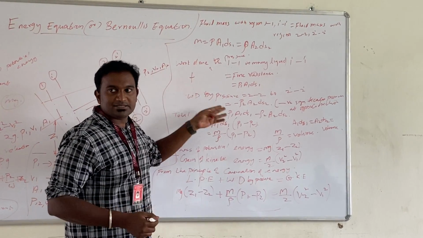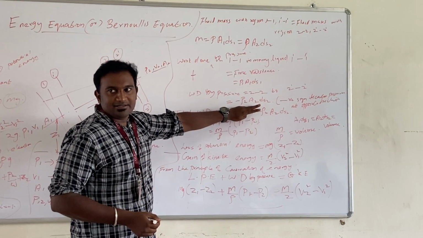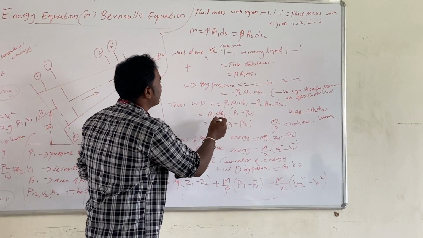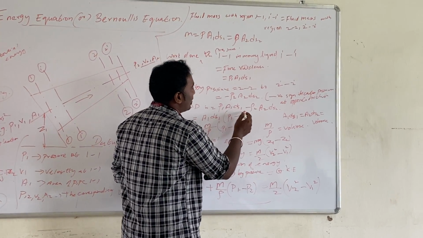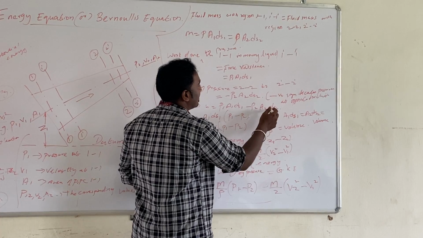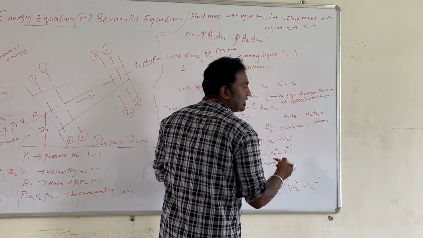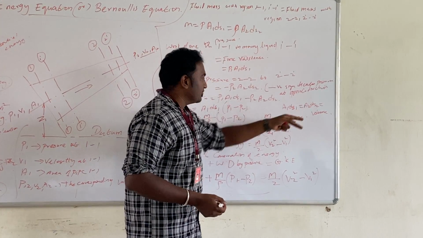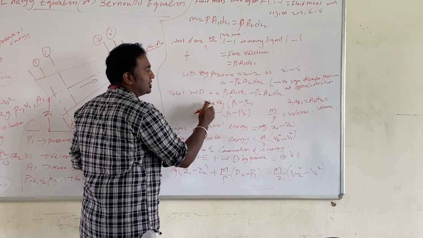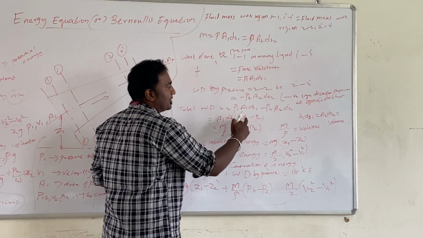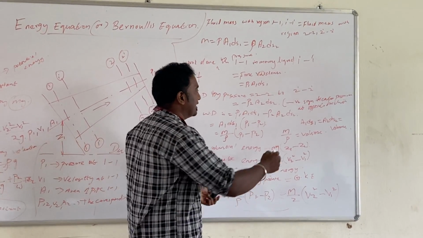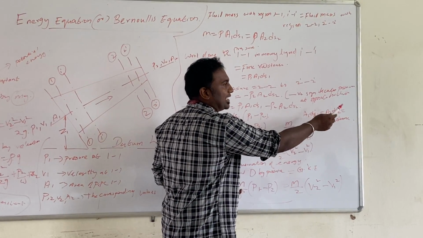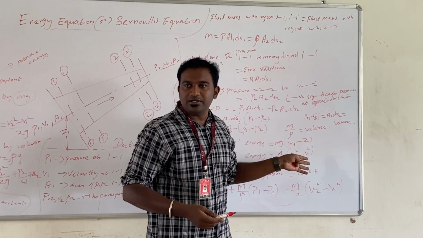So already, if you add, there is a negative sign here. Already there is a negative sign here. So then the answer will be P1 A1 ds1 and P2 A2 ds2. Okay, and then you are simplifying: A1 ds1 is equal to A2 ds2. So we are taking this as common, and then it is common P1 minus P2. So any one we are going to take. This A1 ds1 is equal to A2 ds2, or A2 ds2 is equal to A1 ds1.